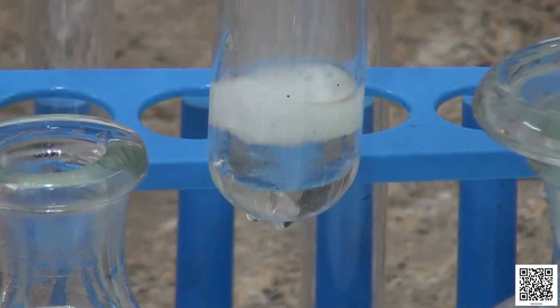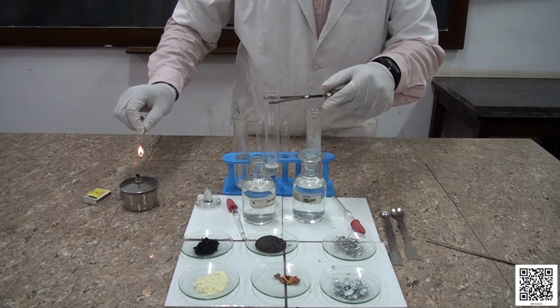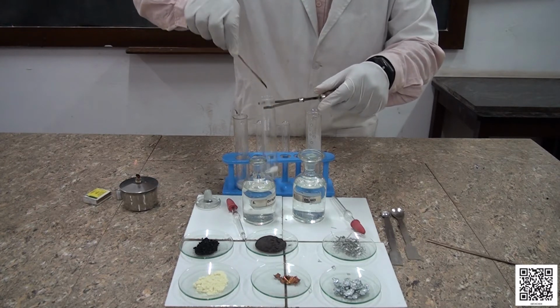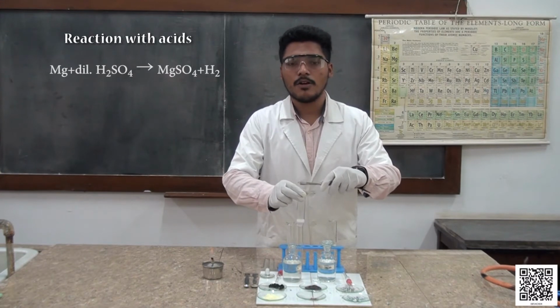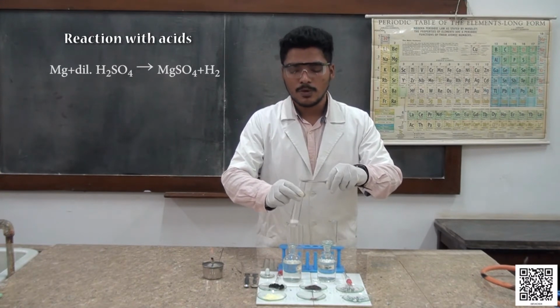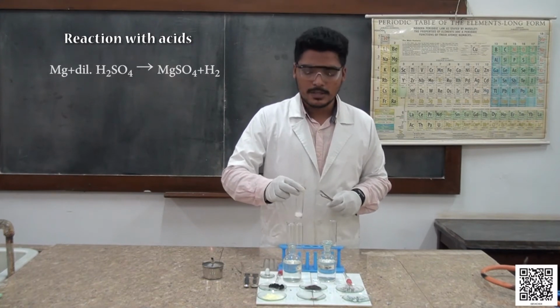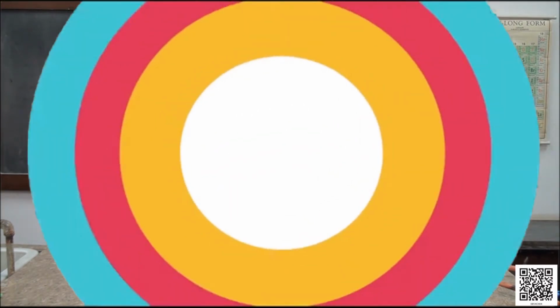There is again the evolution of hydrogen gas. This confirms the evolution of hydrogen gas. So even magnesium vigorously reacts with dilute sulfuric acid to give salt and hydrogen gas.